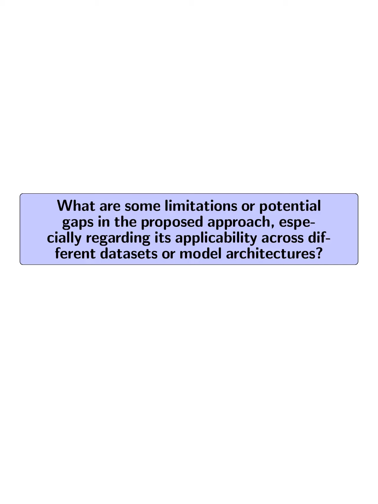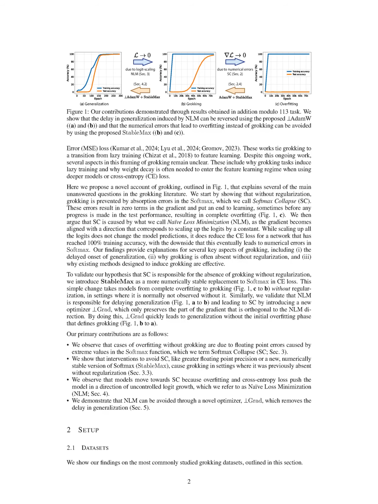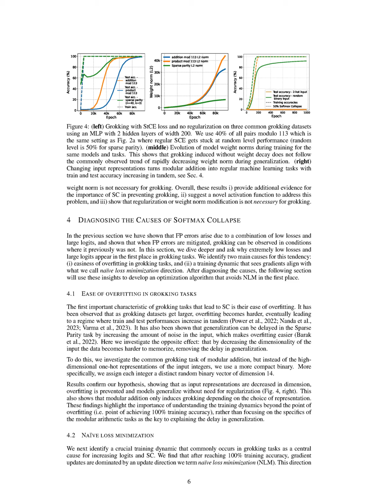What are some limitations or potential gaps in the proposed approach, especially regarding its applicability across different datasets or model architectures? The proposed approach primarily addresses the phenomenon of grokking through the introduction of a new optimizer, 1 grad, which mitigates naive loss minimization, NLM, and Softmax Collapse, SC. However, one limitation is that the effectiveness of this optimizer may vary across different datasets, particularly those with varying complexities or sizes, as the paper indicates that grokking is more prevalent in smaller datasets.